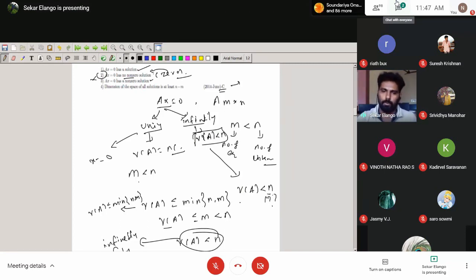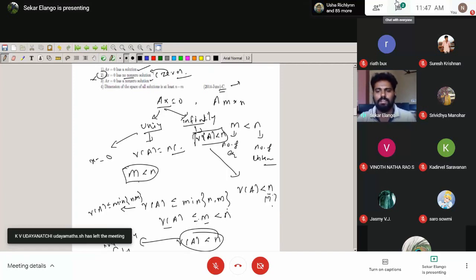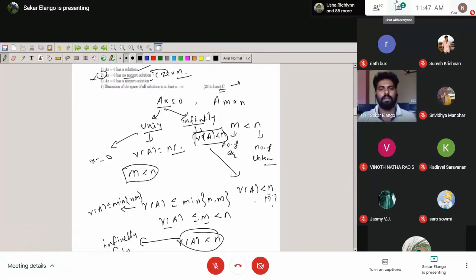Here the question gives m strictly less than n, so I use that as well. The minimum of n comma m is certainly m, since it is given. So rank of A is less than or equal to m, and m is strictly less than n. Then we finally get the rank of A less than n. Then we have an infinite number of solutions, and with infinitely many solutions we can definitely attain some non-zero solutions.